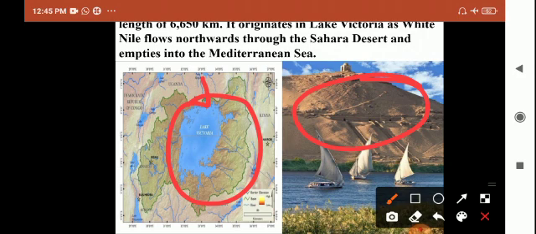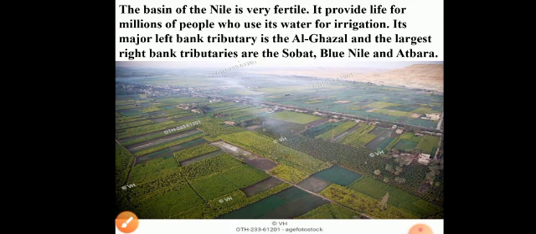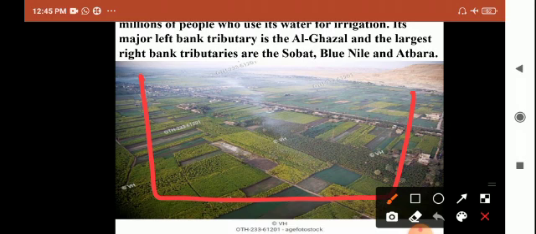This river flows to the north of Africa. Next, the basin of the Nile is very fertile, with rich, good quality soil. This good quality soil is very useful for agricultural activity. Millions of people use the water for irrigation and take advantage of the Nile River. Fishermen, agriculturists and industrialists are all dependent on the river. Millions of people depend on this Nile River.